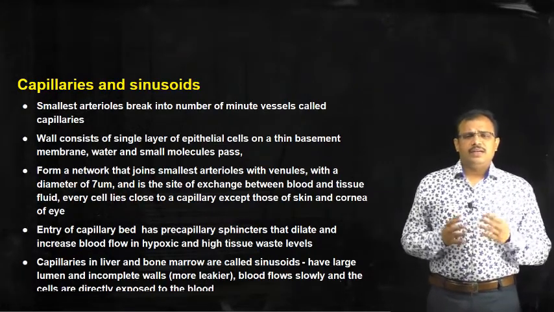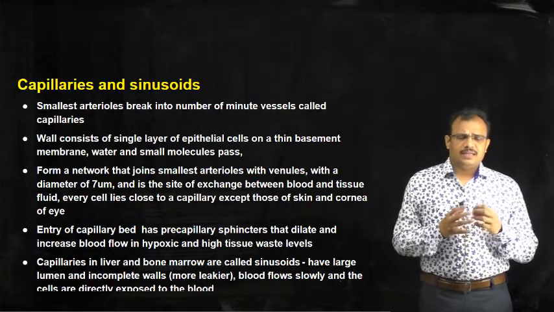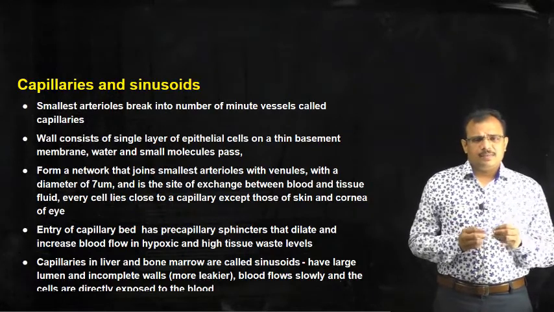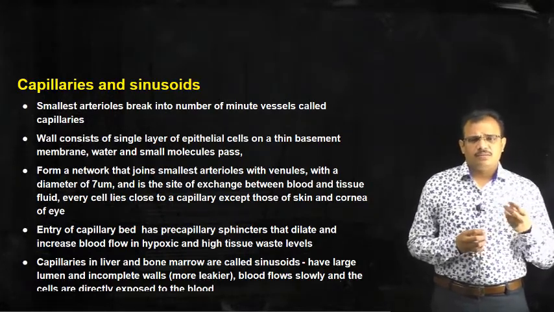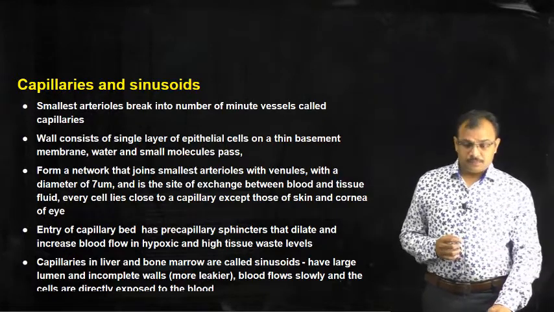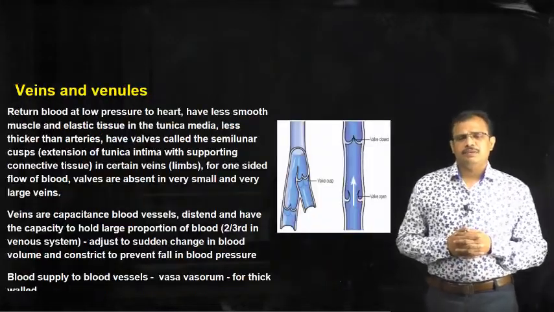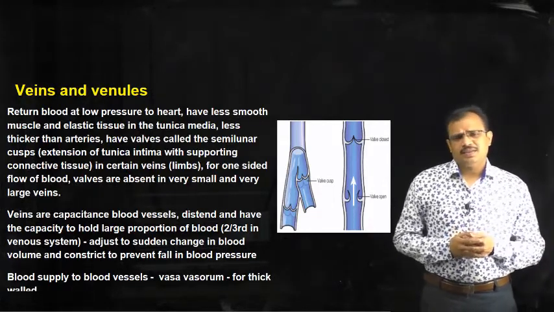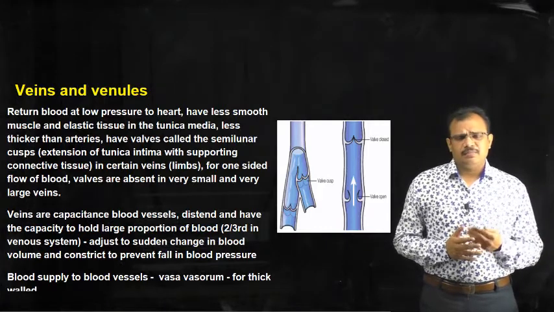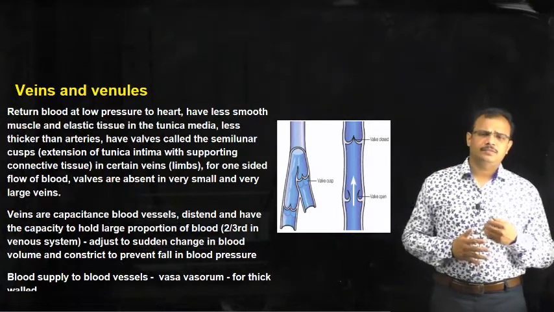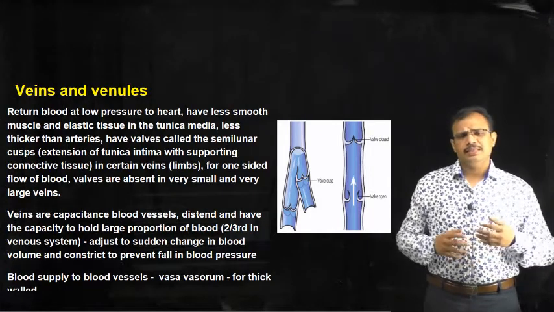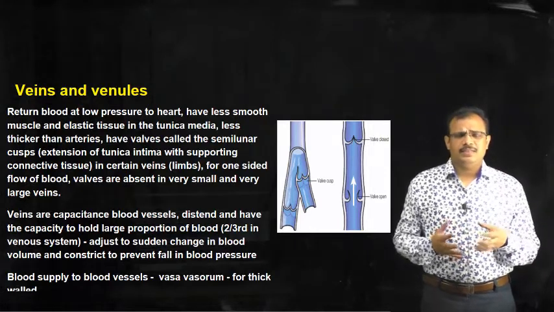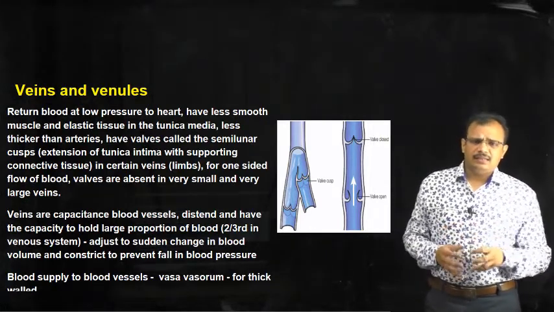from the tissues, and this waste collected by the capillaries will be carried continuously, and these capillaries once again combine to form venules. Next we will see this type of blood vessels which are called venules and veins. The venules and veins are the blood vessels. These veins and venules carry the deoxygenated blood and the waste from various cells, and they return the blood to the heart.